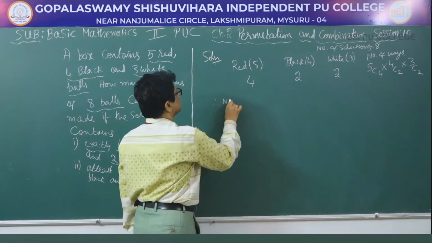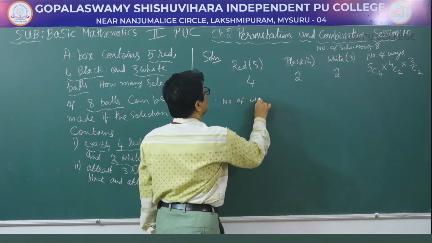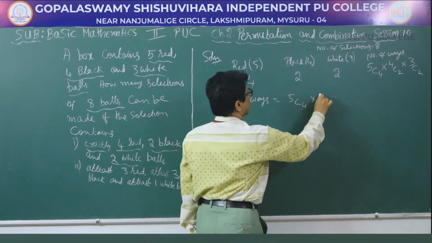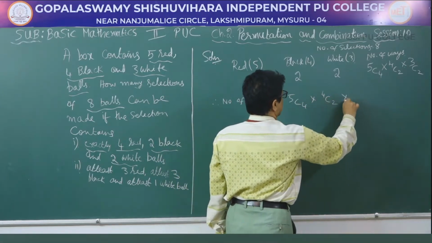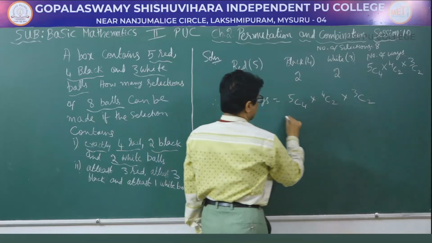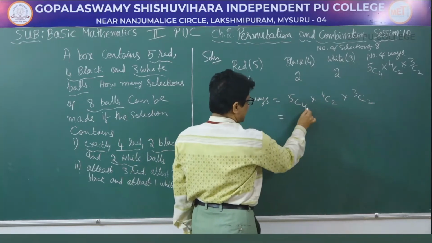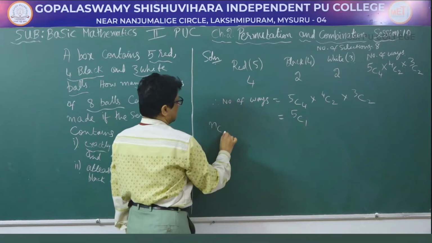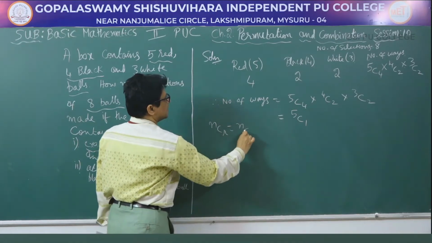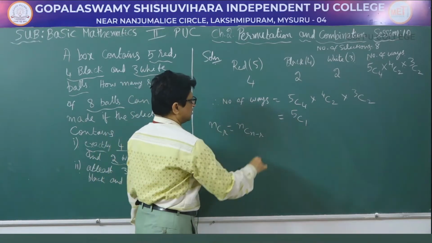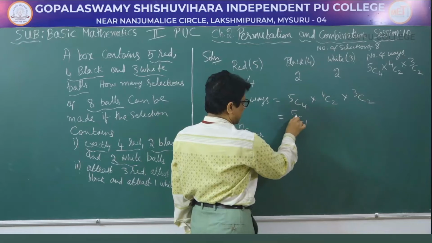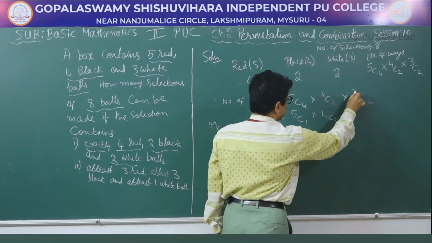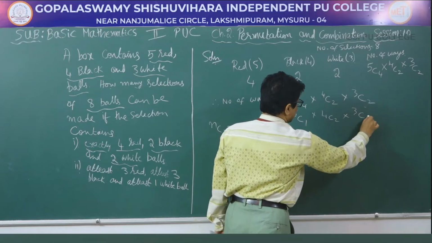Therefore, number of ways will be equal to 5C4 into 4C2 into 3C2. So that will be equal to 5C4 can be written as 5C1 by using the formula nCr is equal to nC(n minus r). So 5 minus 4 is 1. So 5C1 into 4C2 into 3C2 can be written as 3C1.